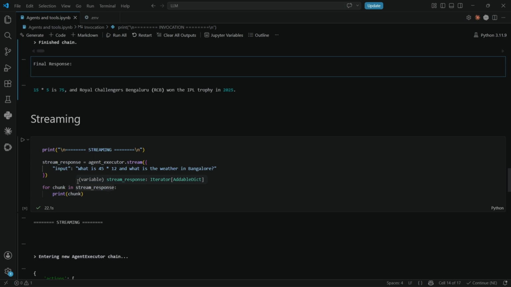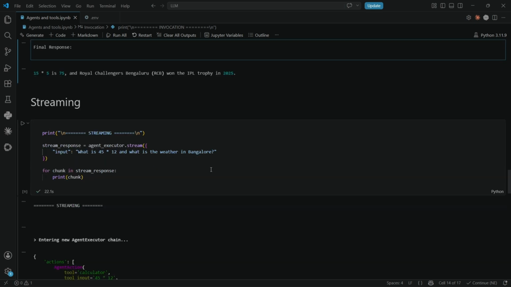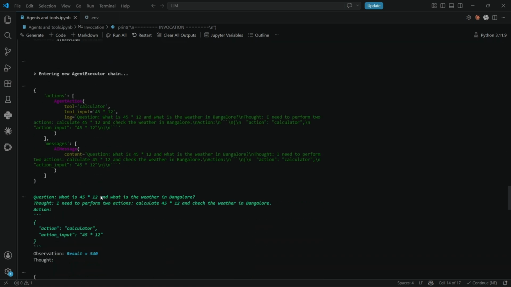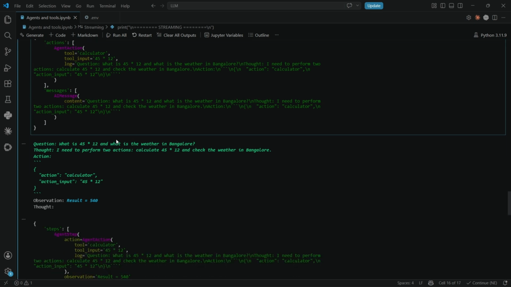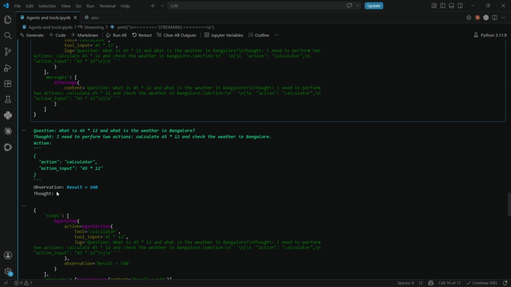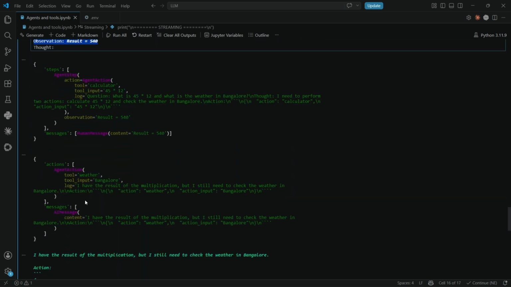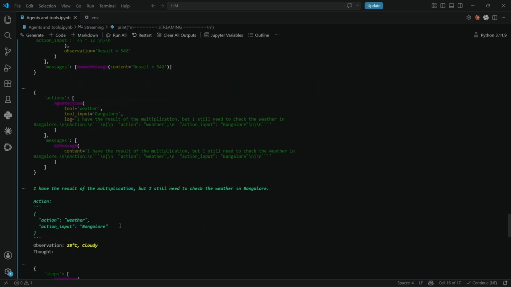Whenever you ask what is 45 into 12 and what is the weather in Bangalore, it shows how the agents are working in a step-by-step way, like AI message, content, and all this stuff, the same as we saw in the invoke method. These are the new things we find in streaming.